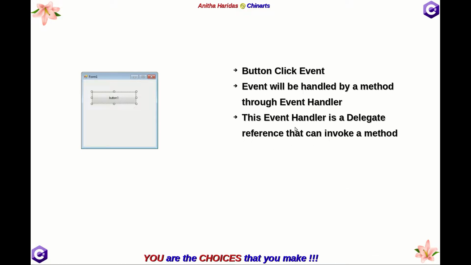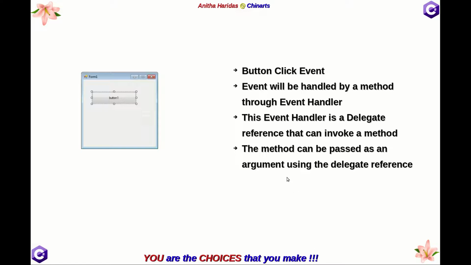Now this event handler is the one which you call as a delegate reference, which can invoke a method. So your method will describe the set of statements used for performing the action when you click the button. So that method will be invoked using the event handler delegate reference.